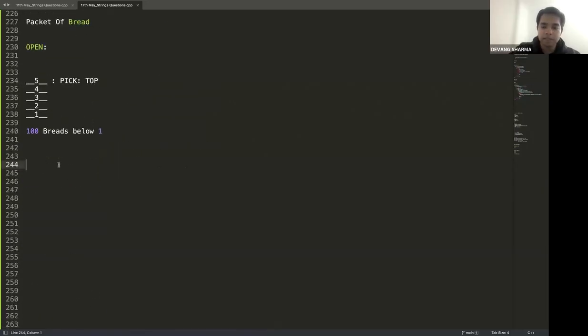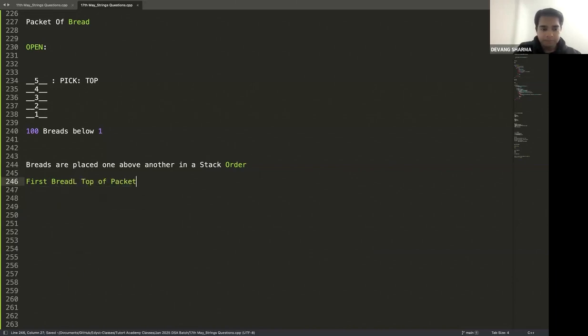Now we can document all this and then we'll talk about all of this. So my breads are placed one above another in a stack fashion. First bread is my top of packet. Five breads, one, two, up to five.